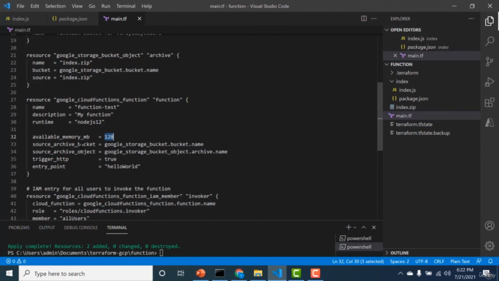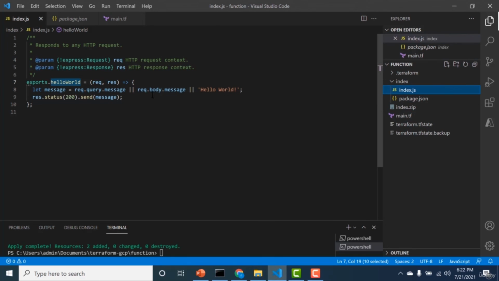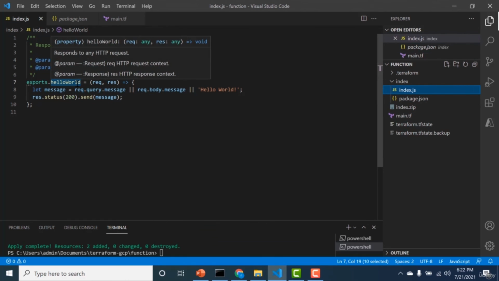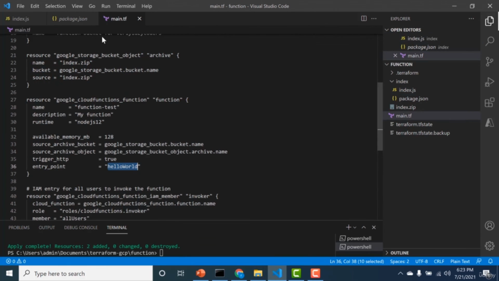Then you should also give the bucket and the object. This object contains the source code for your particular cloud function. The trigger_http is true. That means it will be an HTTP invoked function. And the entry point is helloWorld. Now this is very important. This particular helloWorld should correspond to the name of the function that you've created. So the name of my function is helloWorld and this represents the entry point for your particular function. So your main.tf should also have that same value of helloWorld.